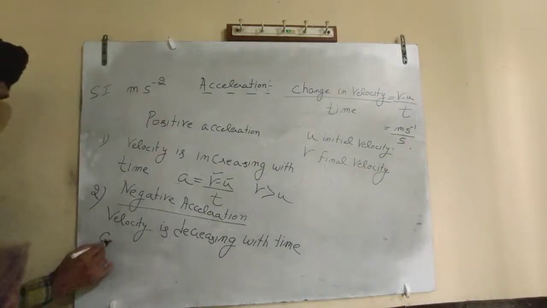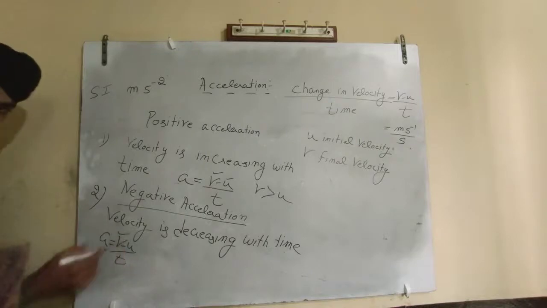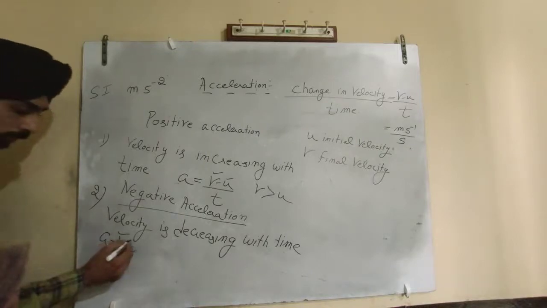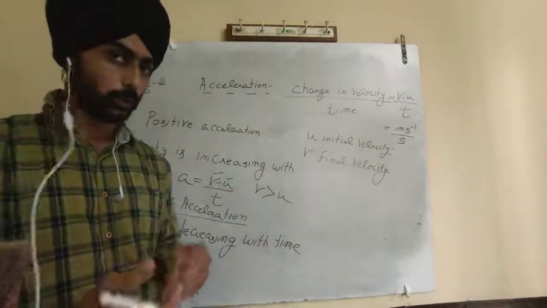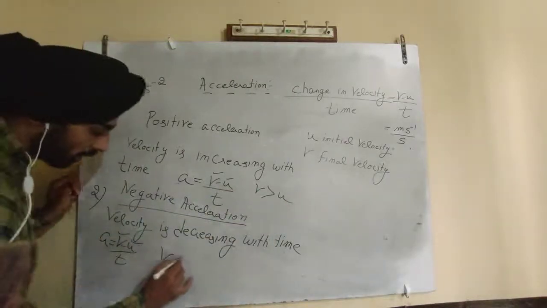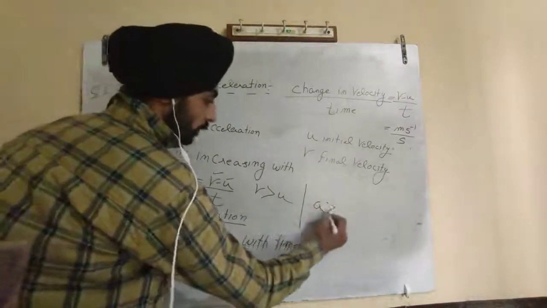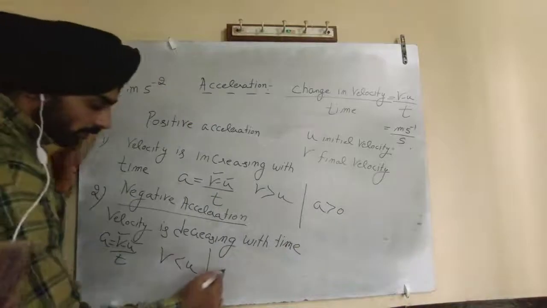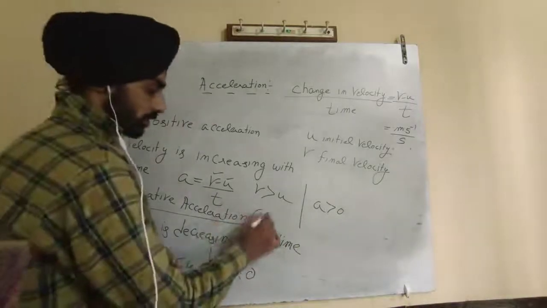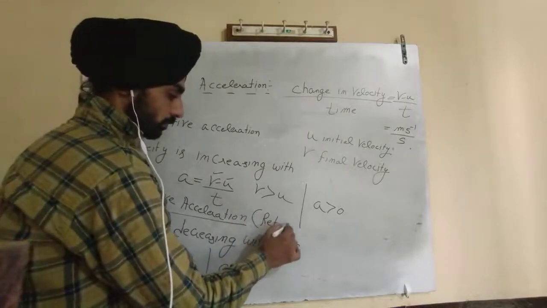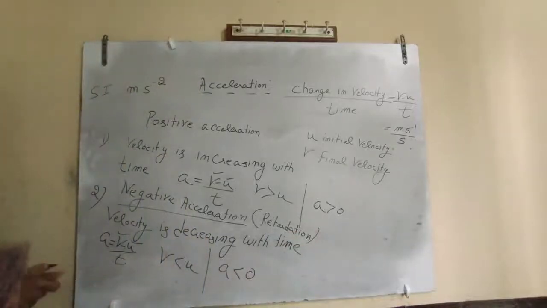So acceleration is equal to v minus u upon t, and v will be less than u. Here acceleration will be less than 0. So it is a concept of retardation.